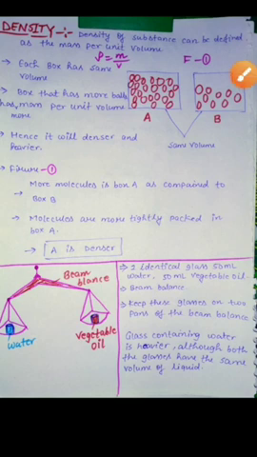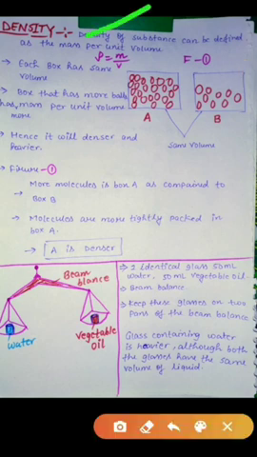Density of a substance can be defined as mass per unit volume. Density is equal to mass per unit volume. The unit of mass is kg and the unit of density is kg per meter cube, which we will see in the next slide. Okay, about the unit of density.